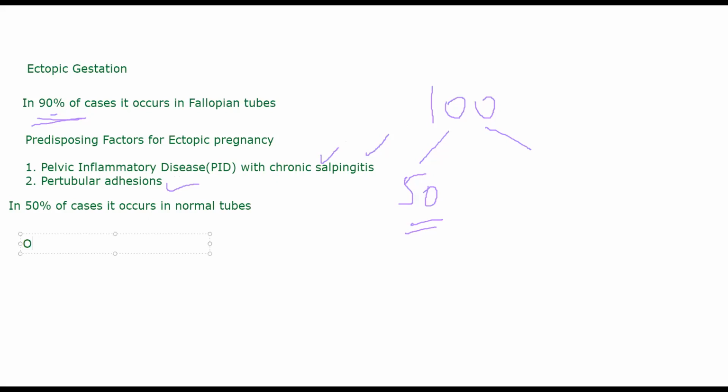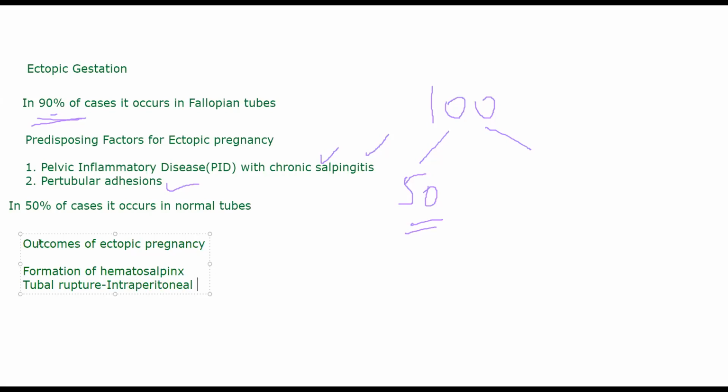The outcomes of ectopic pregnancy include, first, intratubal hemorrhage. Inside the fallopian tube there might be hemorrhage leading to the formation of hematosalpinx, which literally means blood inside your fallopian tube. Other than that, there might be tubal rupture, where the tube literally ruptures, and blood starts flowing inside the peritoneum. There will be intraperitoneal hemorrhage.